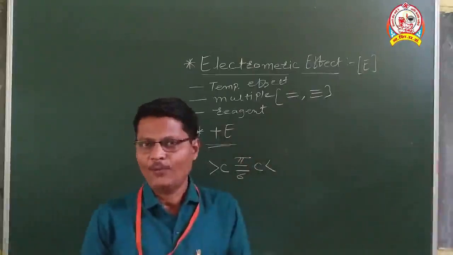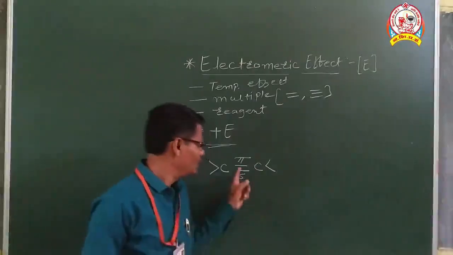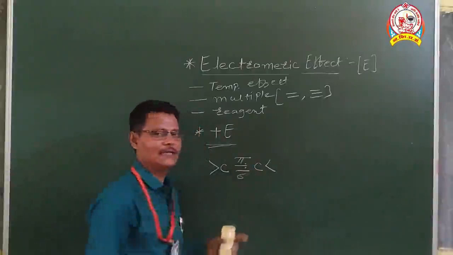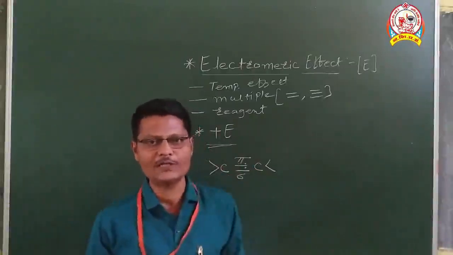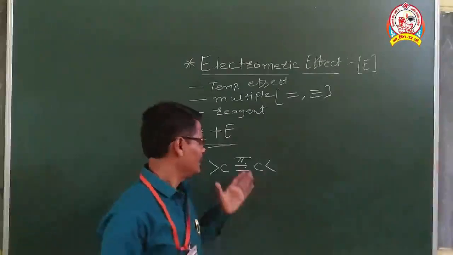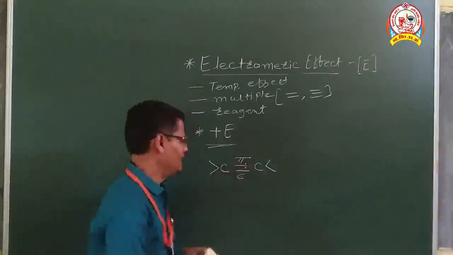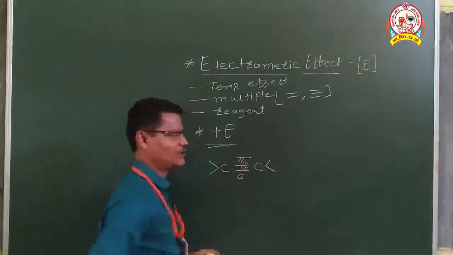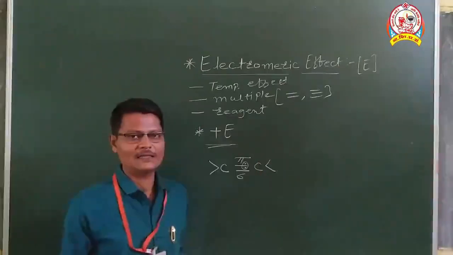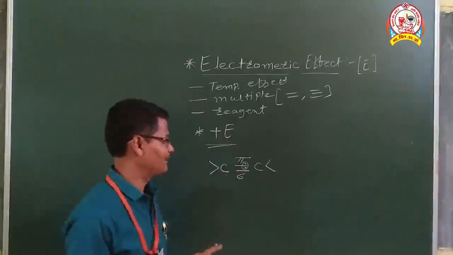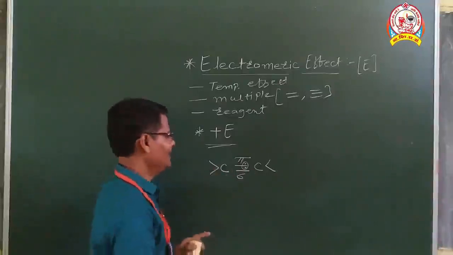Now the pi bond is made up of two electrons. Any type of bond is made up of two electrons. Now what happens? This pi electron pair gets transferred toward one of these atoms. That is the electromagnetic effect.